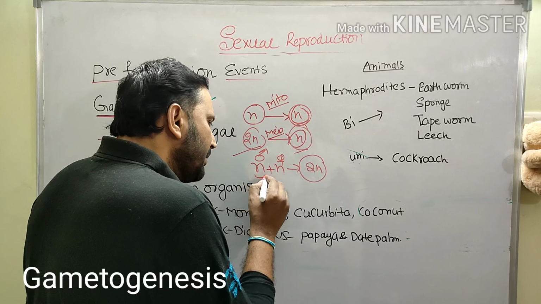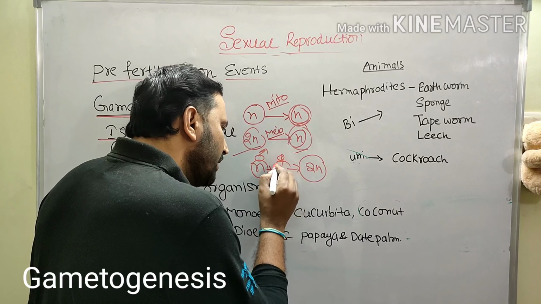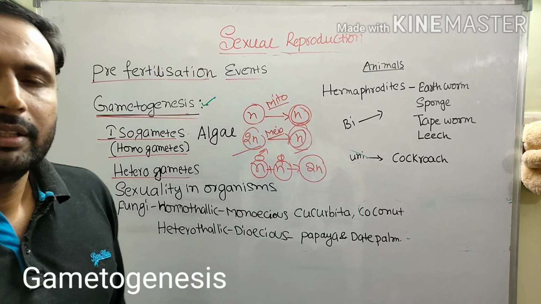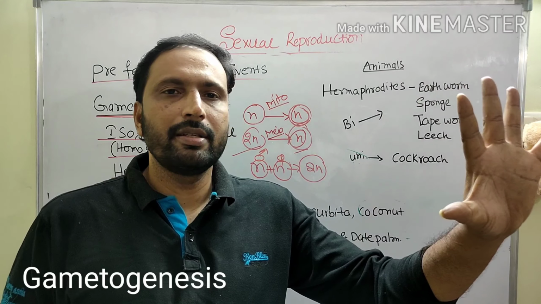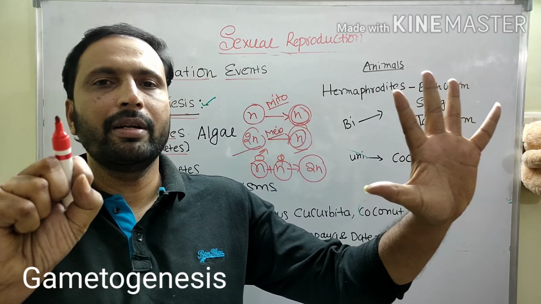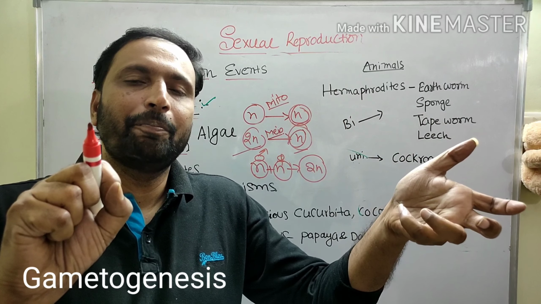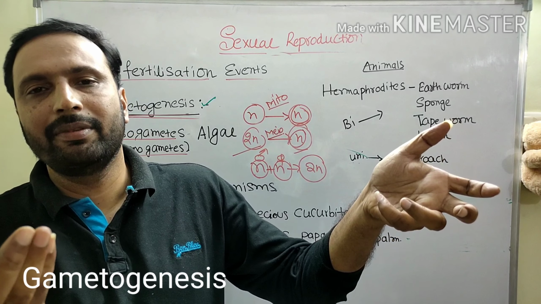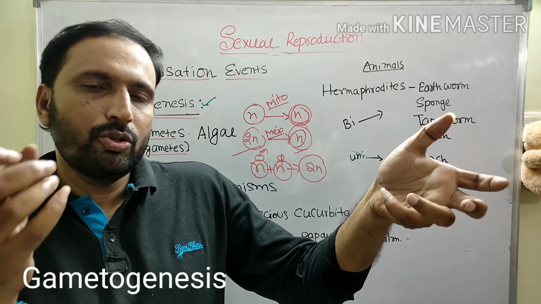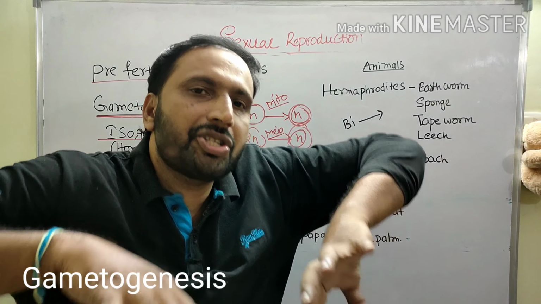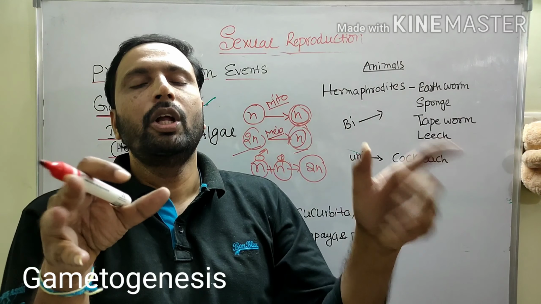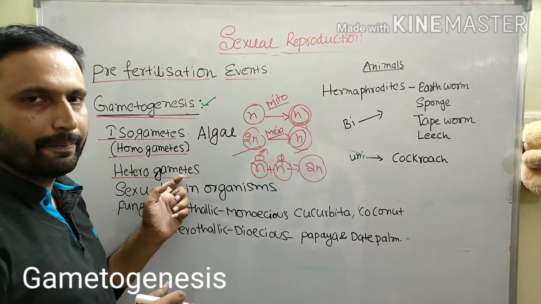It means these gametes are structurally and functionally dissimilar. Generally, male gametes are small in size, female gametes are large in size. Female gamete is the egg cell. Male gamete may be sperm or antherozoid. So they are small in size, and the female gametes are bigger. Those gametes are heterogametes.